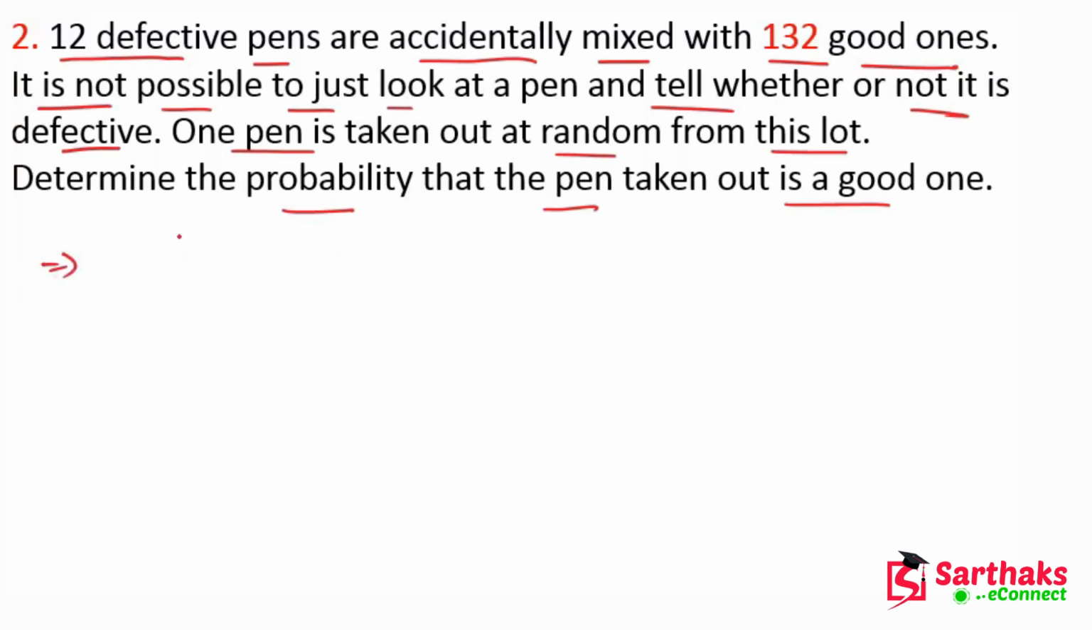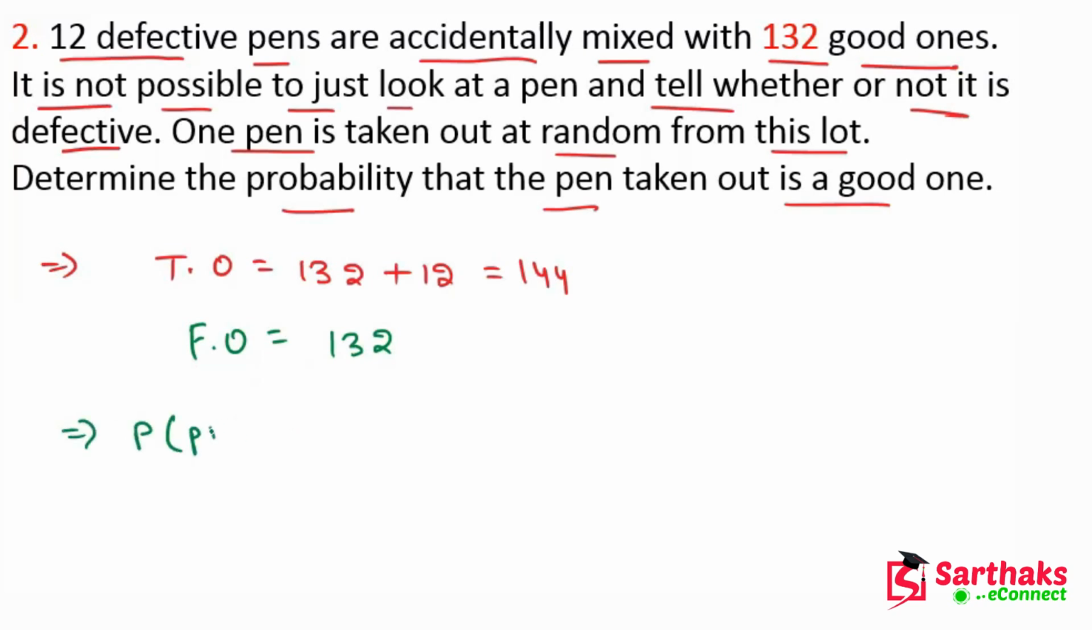First of all, we have to write the total outcomes. We have 132 good pens plus 12 defective pens, so the total becomes 144. Now the favorable outcome is 132, because we have to find the probability of picking a good pen.